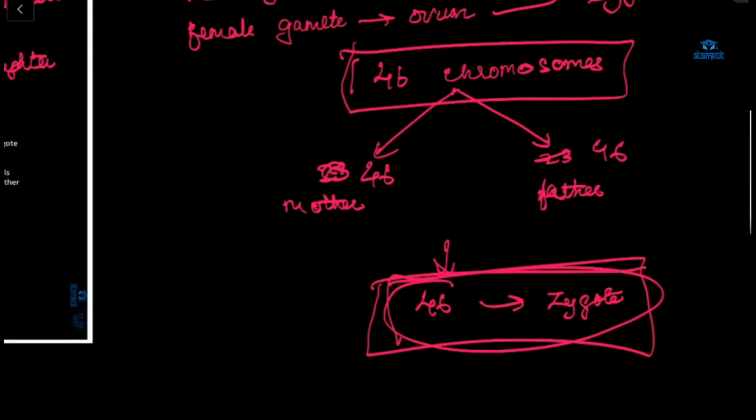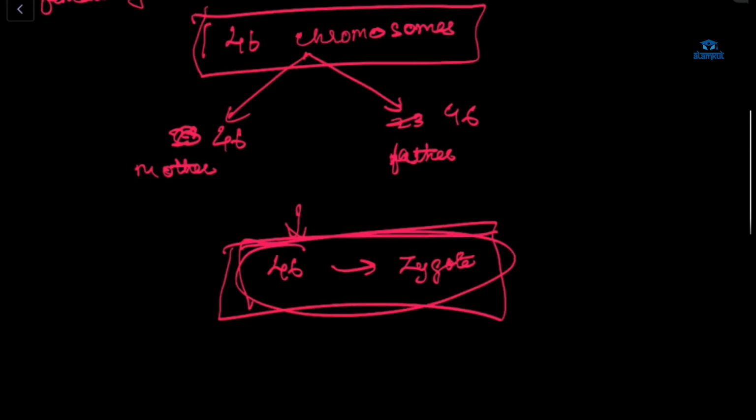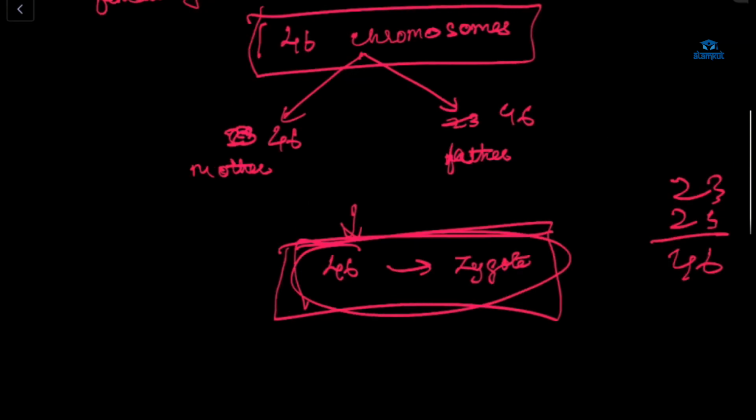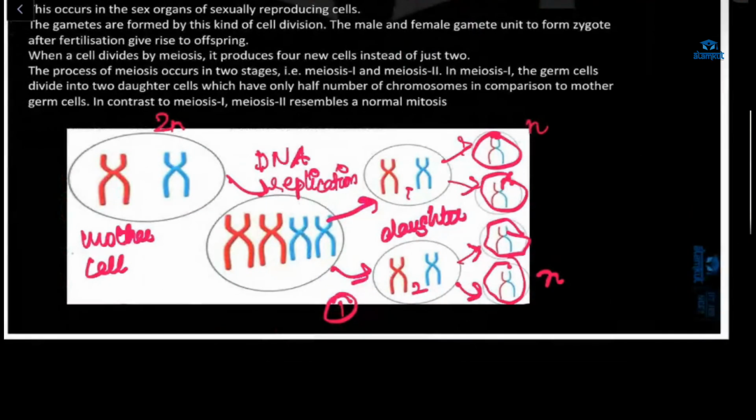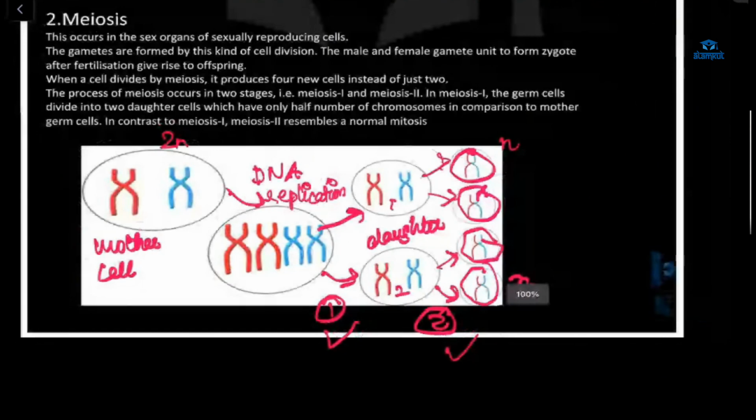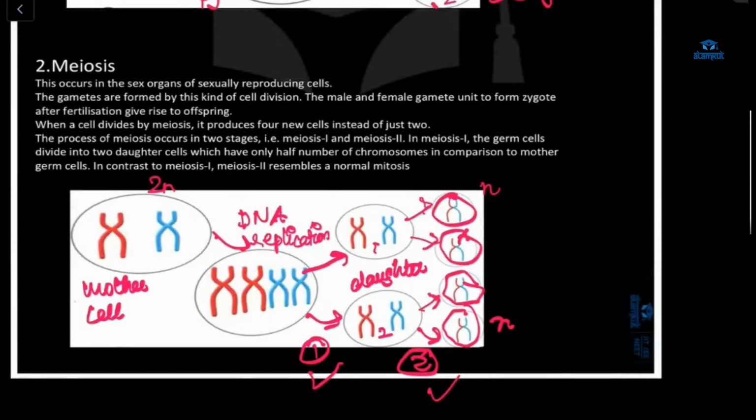So from 23, understood, right? 23 from the mother and 23 from the father. So 23 plus 23, 46. Because of this only, meiosis is occurring. And in meiosis there are 2 divisions, right? One is happening here, the second is happening here. Understood, Razi? Yes, ma'am. Yeah, this is simple.